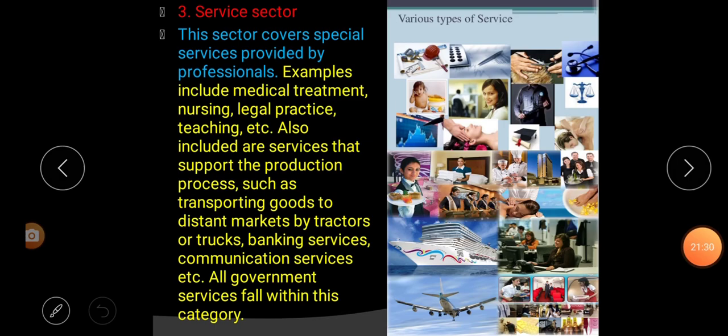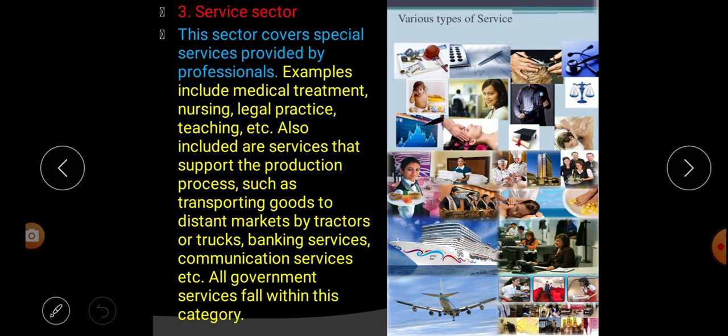The third or the last sector is the service sector. This sector covers special services provided by professionals. Examples include medical treatment, nursing, legal practice, teaching, etc. So these are part of the service sector. Like medical treatment by a doctor, nursing, legal practice by an advocate, or teaching, and all these things are part of the service sector.